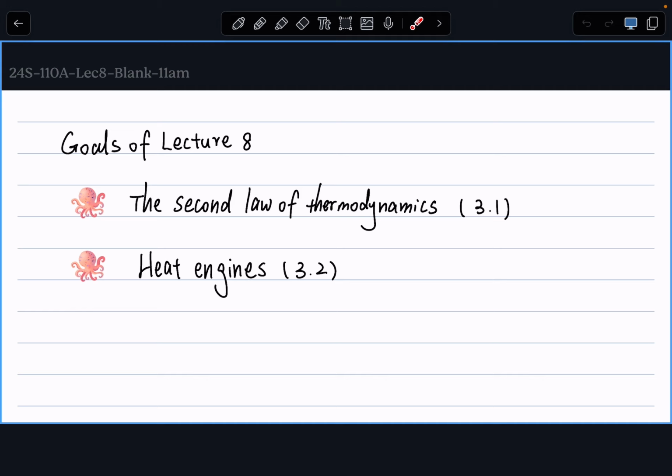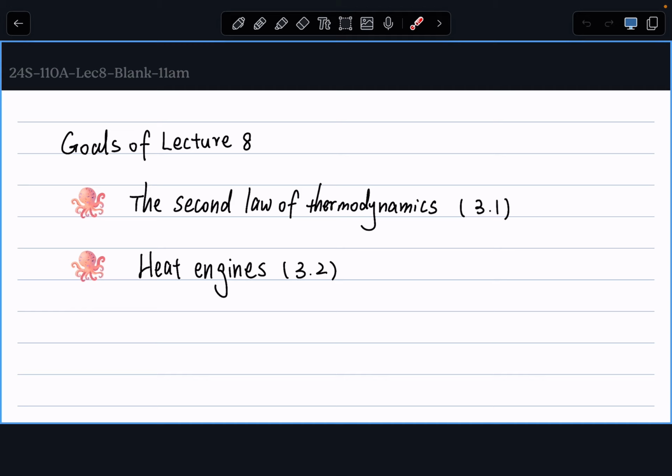Remember, like what we did for the first law, we're not going to do a proof of the second law of thermodynamics. It is a law. We just accept it as true. Our goal in this class is to understand what the second law of thermodynamics is and how to use it to solve problems that we care about.